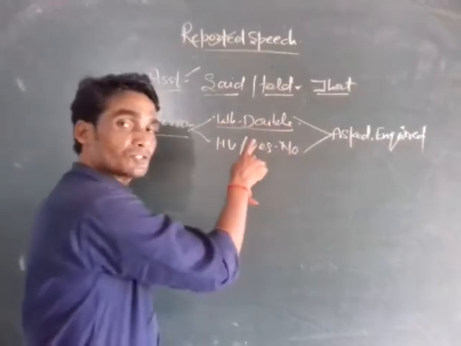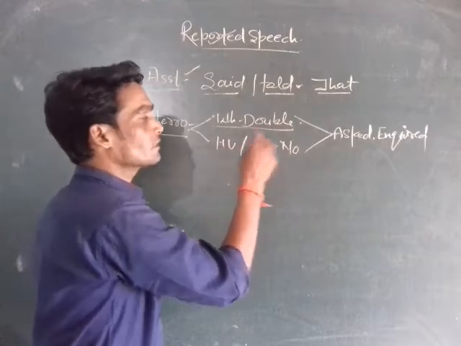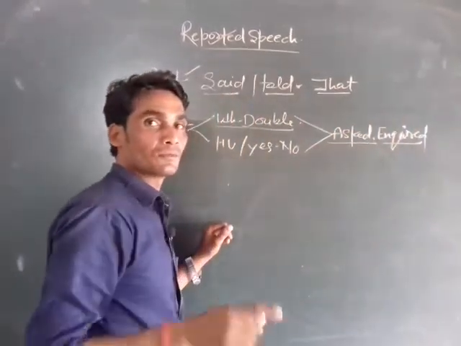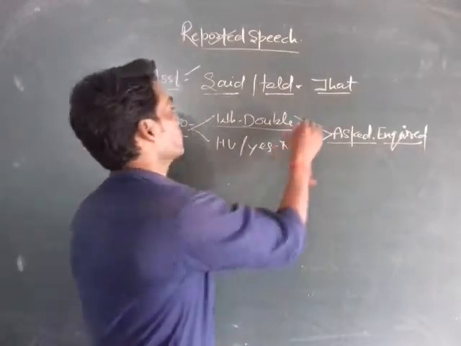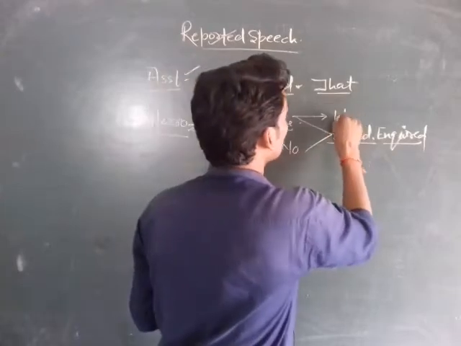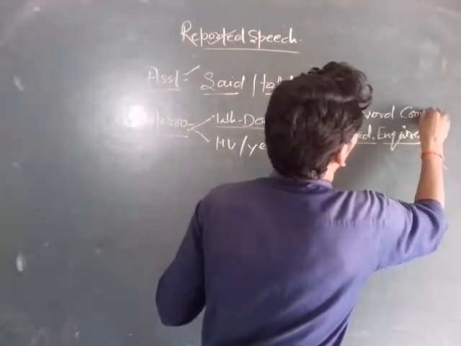If we find a WH word or helping verb in the reported speech, then we use asked or inquired as a reporting verb to make indirect form of speech. If we find a WH word in the reported speech, then we use the WH word as a connective.